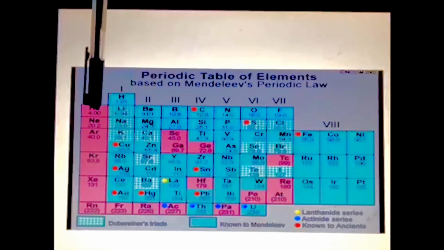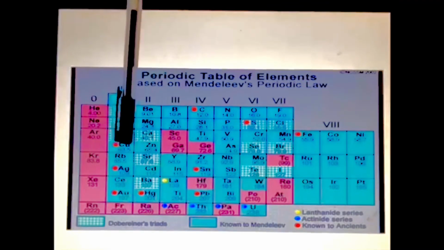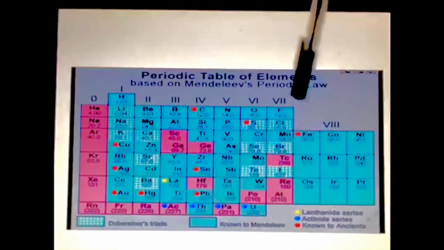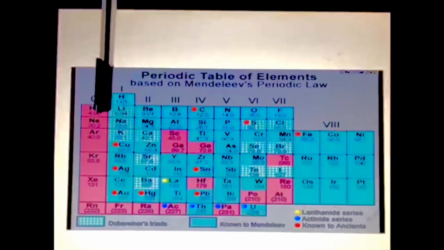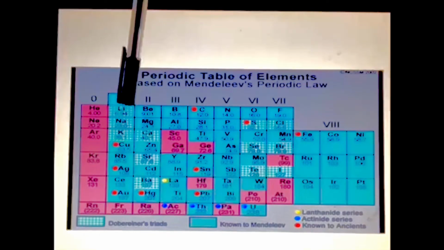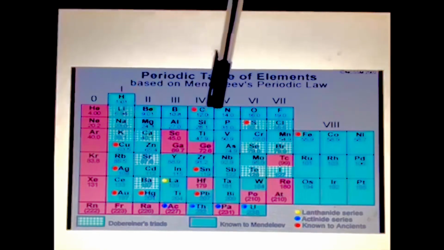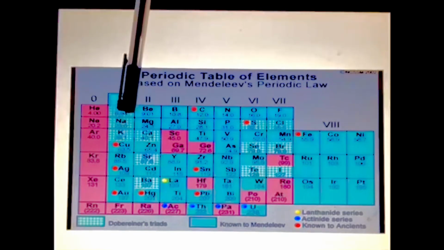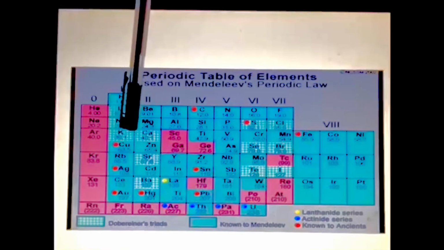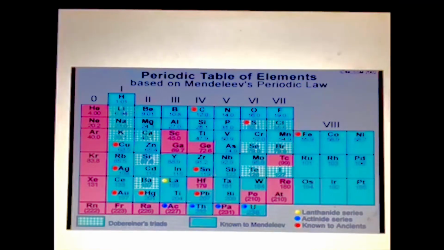and vertically they are considered as a group. After a certain interval of atomic masses, the repetition of property will take place. Lithium having the atomic mass 6.97, approximately 7, and 23 sodium, they have a similarity in property. Then further potassium has a similarity in property. So according to this law, properties of elements are a periodic function of their atomic masses.